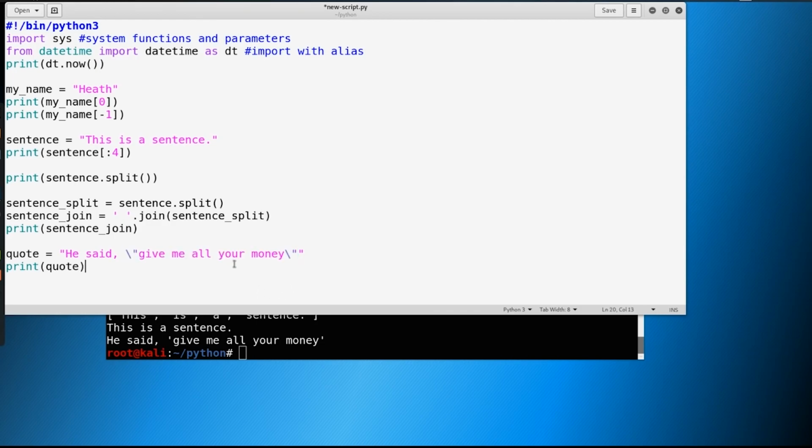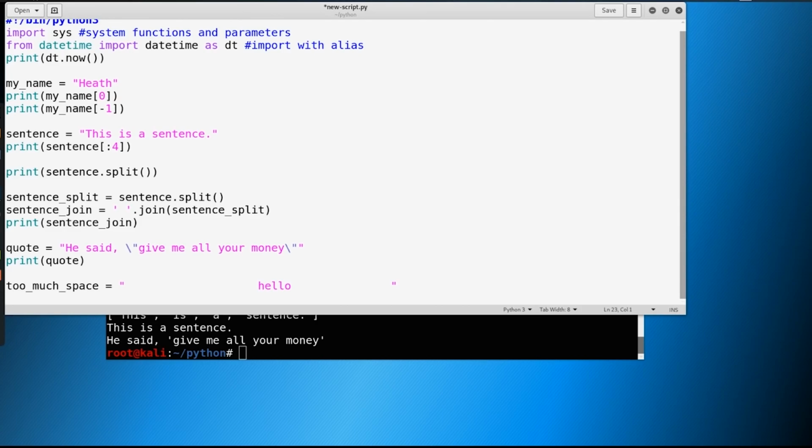So a couple more things. Let's say that we want to have a string here. Let's just say we'll call the string too much space, and we have something like hello. And we just copy data, put it into this, and somehow there's too much space in here. We can strip out the space.